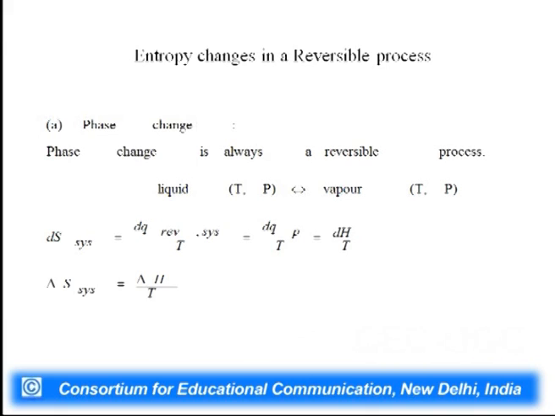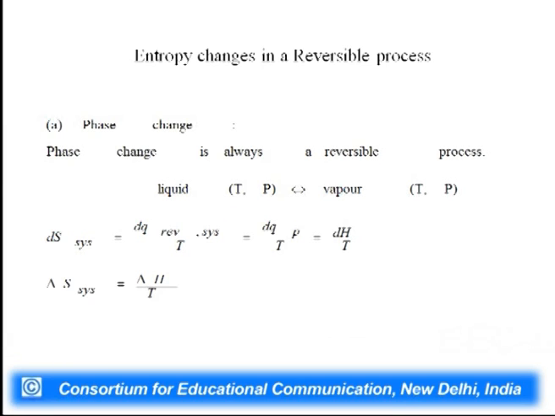For example, melting of ice, boiling of water, conversion of one form of carbon to another form of carbon, like carbon graphite to carbon diamond, these are called phase changes. Phase change is always a reversible process and they take place at constant temperature and pressure.